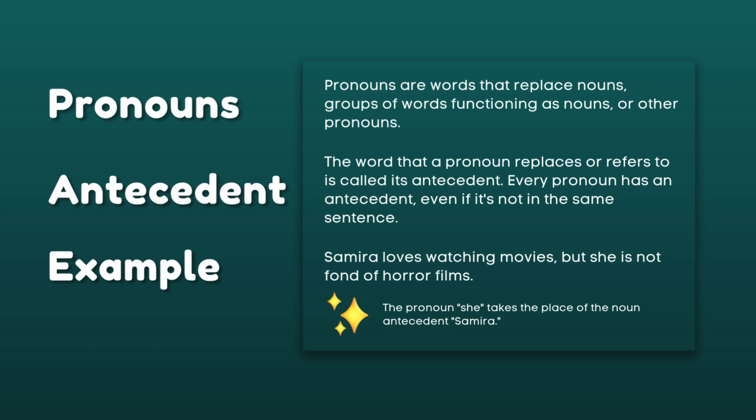For example, we have here: Samira loves watching movies, but she is not fond of films. So as you can see there, the noun is Samira, and the pronoun she refers back to Samira. The word that a pronoun replaces is what we call the antecedent.